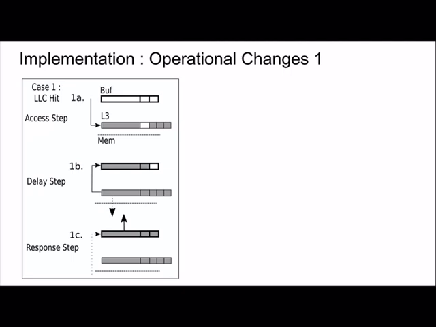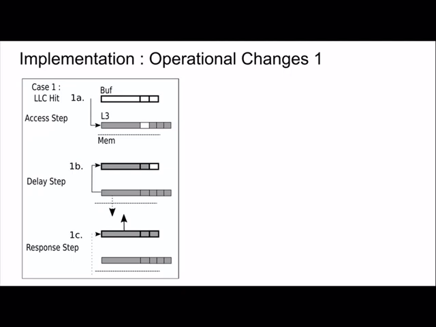In order to do that, we go to step 1b, which is the delay step. In this step, the contents of the cache line are sent to the buffer, and a memory delay request is also sent to main memory. In the buffer, the valid bit is set, saying that the buffer entry is populated, and the wait bit, however, is not yet set, because we are still waiting for a response from main memory.